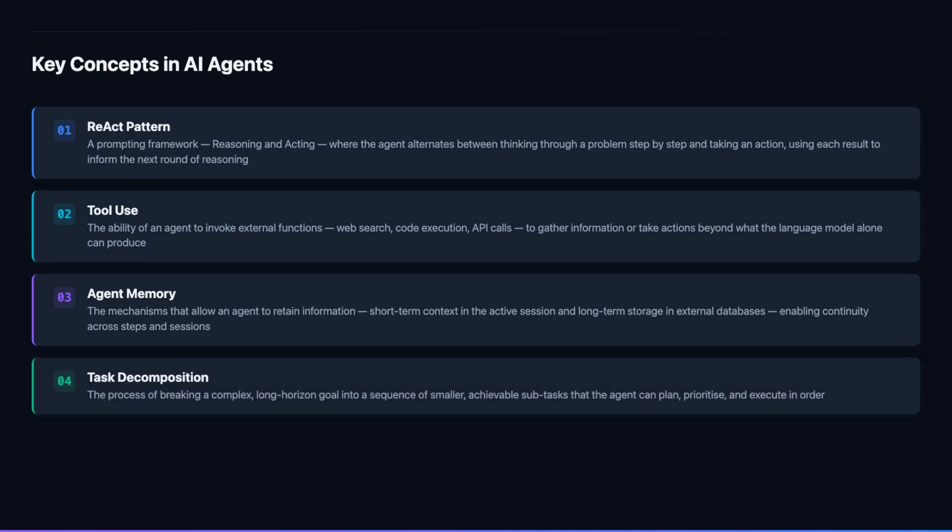Task decomposition is the planning capability that makes AI agents genuinely useful for complex, multi-step objectives. When an agent receives a high-level goal such as prepare a competitive analysis report and schedule a meeting to present it, it must decompose this into discrete subtasks, researching competitors, structuring the analysis, drafting the report, identifying available meeting slots, and sending calendar invites, and then sequence them correctly, accounting for dependencies between steps.